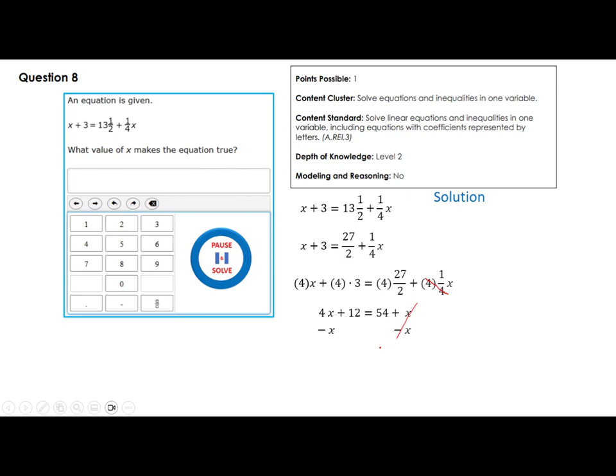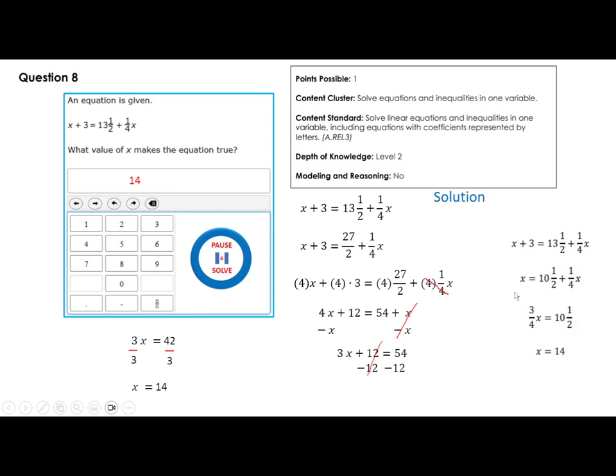So what do I get? I get 4x - x, 3x + 12 equals 54. Now I need to isolate. I need this by itself, okay? So I have to get rid of this 12. I subtract 12 from both sides. This cancels, okay? So now you have 3x equal to 42. Then you divide by 3, and you get x is equal to 14. Okay, that's the easiest way of doing it.